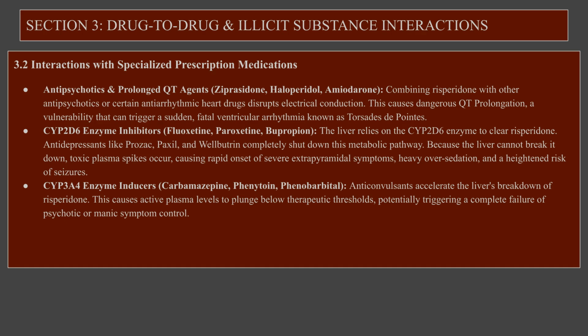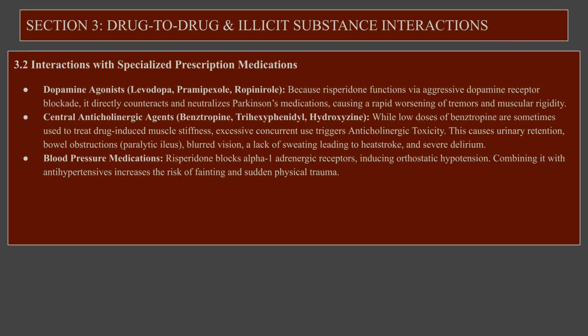Combining risperidone with certain heart medications increases the risk of fatal arrhythmias. Furthermore, antidepressants can interfere with the drug's metabolism, causing toxic levels to accumulate in the body. Other interactions include dopamine agonists, which can counteract the medication's intended effects, and anticholinergic agents, which may lead to severe delirium or physical obstruction. Monitoring is essential when balancing multiple prescriptions.